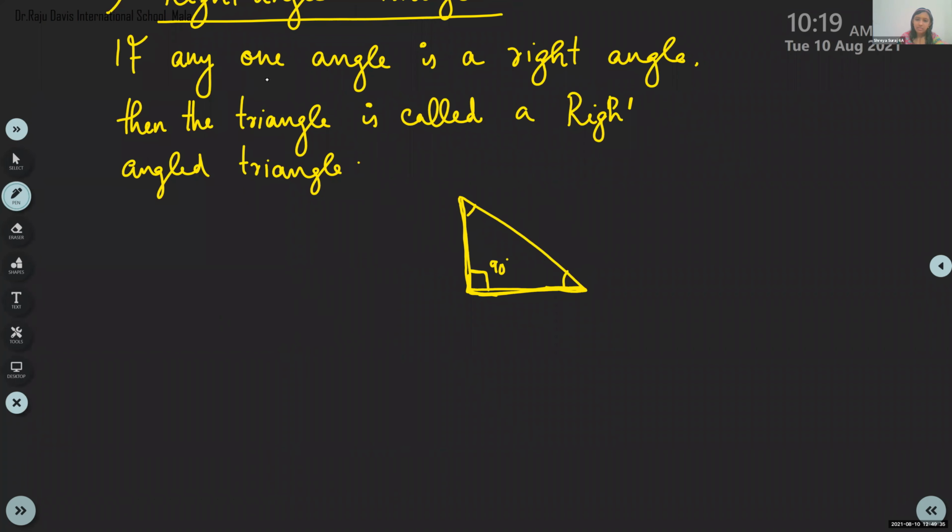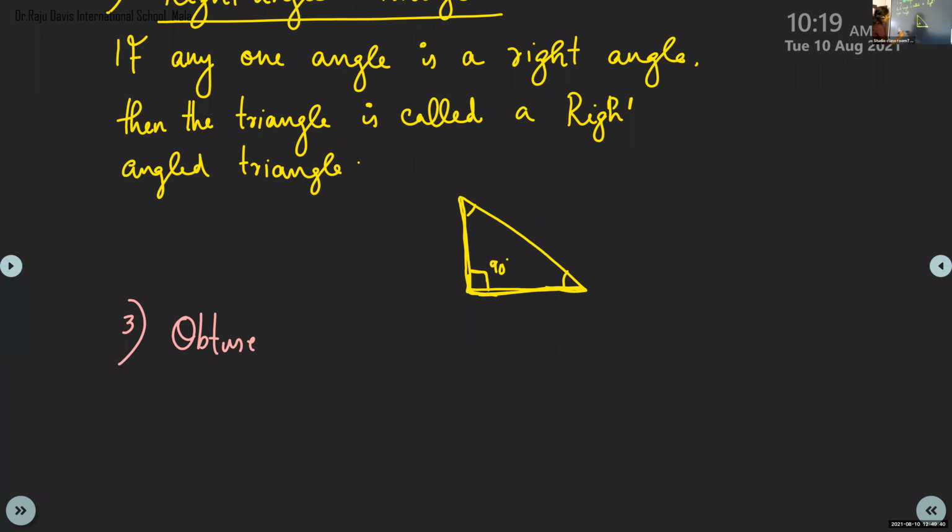Again, some noise is coming. Third one is obtuse angled triangle. Obtuse angled triangle.